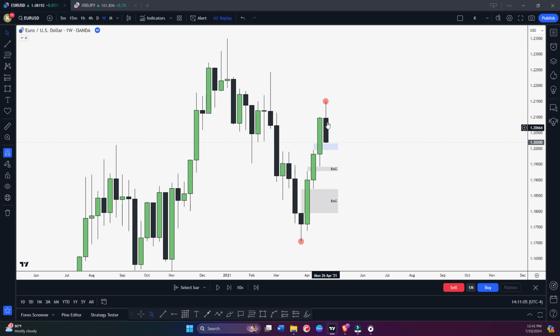So if you see, the third candle is not closing above the second candle high, right? So this is our fair value gap basically. You can see the second candle was this bullish candle, and the third candle is not closing above the second candle high. So this is basically our fair value gap. If you are expecting price to trade all the way down, then of course it can do.